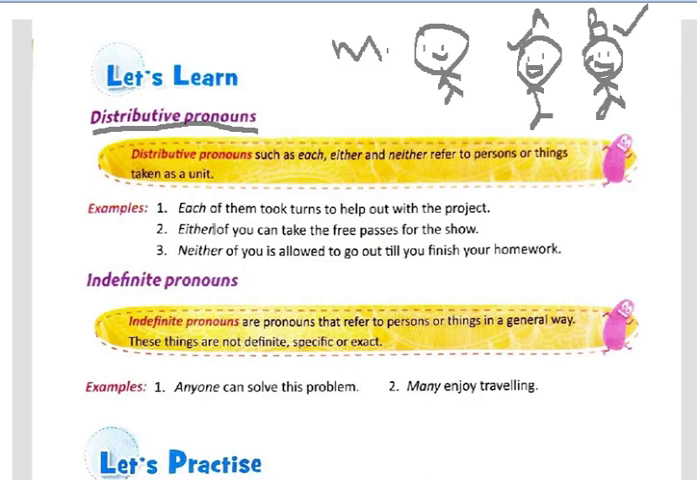See here in the second sentence she says, either of you can take the free passes for the show. So if the mother says this to the children, it means that only one of them can take the free passes. Then there is another word called neither. Neither means A cannot take anything and B also cannot take anything. So that is how distributive pronouns work.